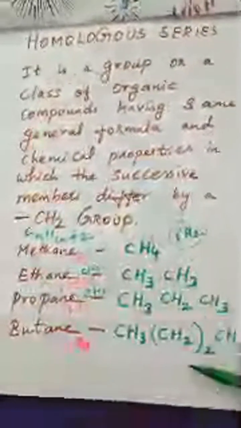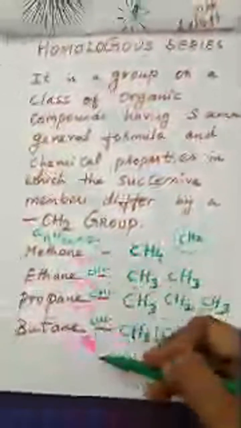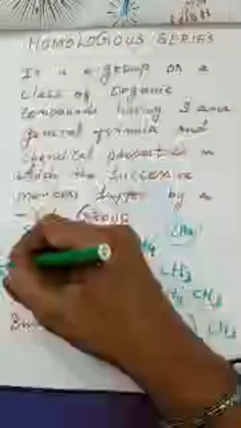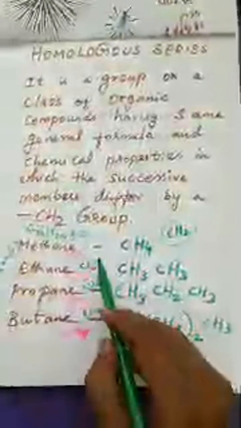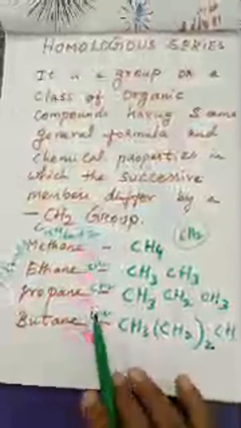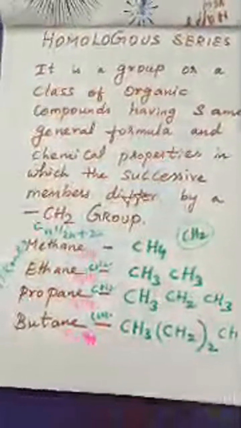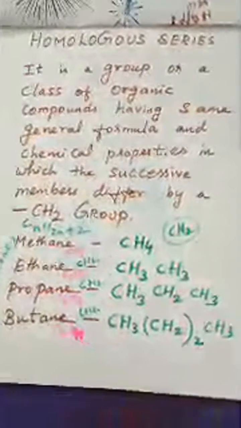That's what I explained just now, how they differ from each other. Each member in the alkane series differs by a CH2 group, and they all have the same general formula CnH2n+2. Is that clear? Like this we can also write for alkynes and alkenes.